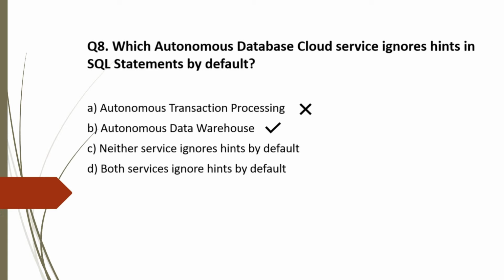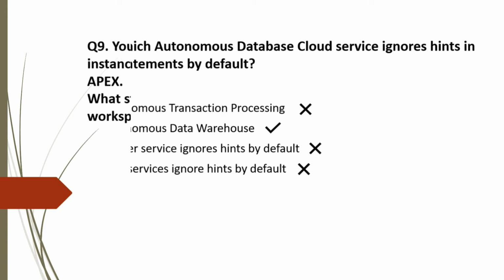Option C, neither service ignores hints by default. This is incorrect, as autonomous data warehouse does ignore hints by default. Option D, both services ignore hints by default. No, ATP does not ignore hints by default, so this is incorrect.